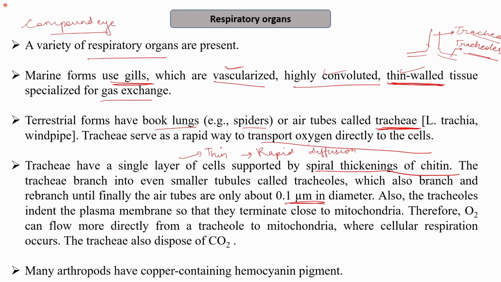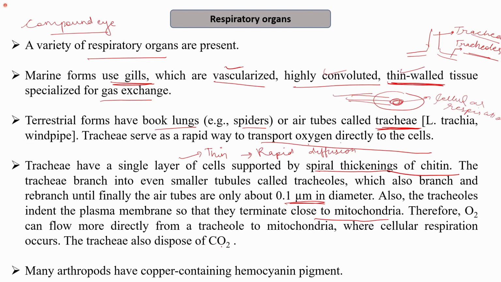The tracheoles also indent the plasma membrane so that they terminate close to the mitochondria, so that oxygen can be supplied rapidly. Therefore, oxygen can flow more directly from a tracheole to the mitochondria where cellular respiration occurs. We know that mitochondria are the powerhouse where cellular respiration occurs. So the tracheoles penetrate into the plasma membrane and open near the mitochondria. Mitochondria are the hub for cellular respiration. Therefore, oxygen is provided readily to the mitochondria, allowing easy gaseous exchange.